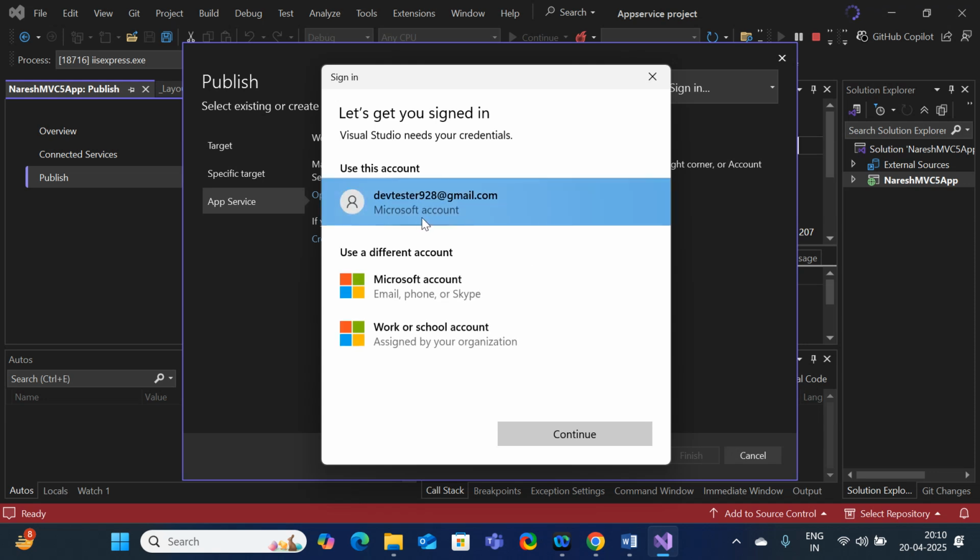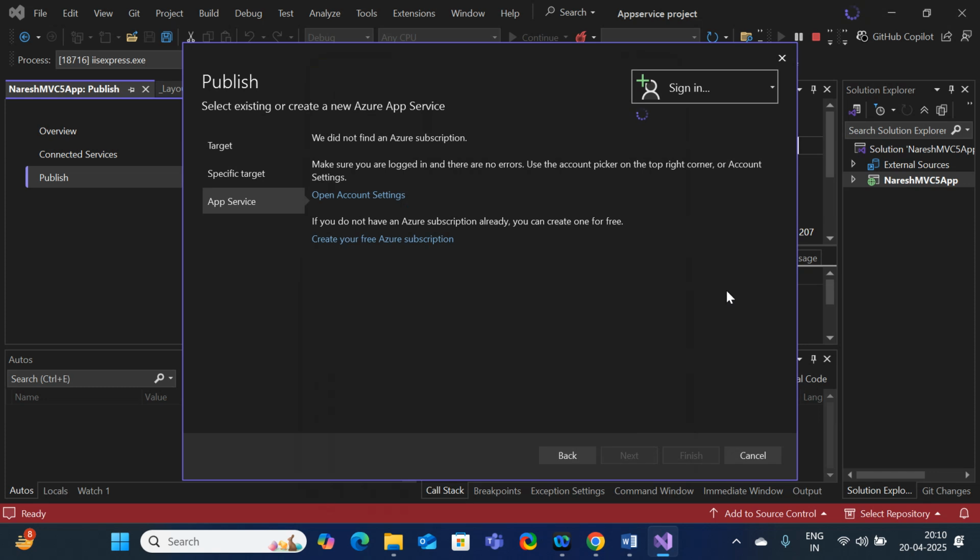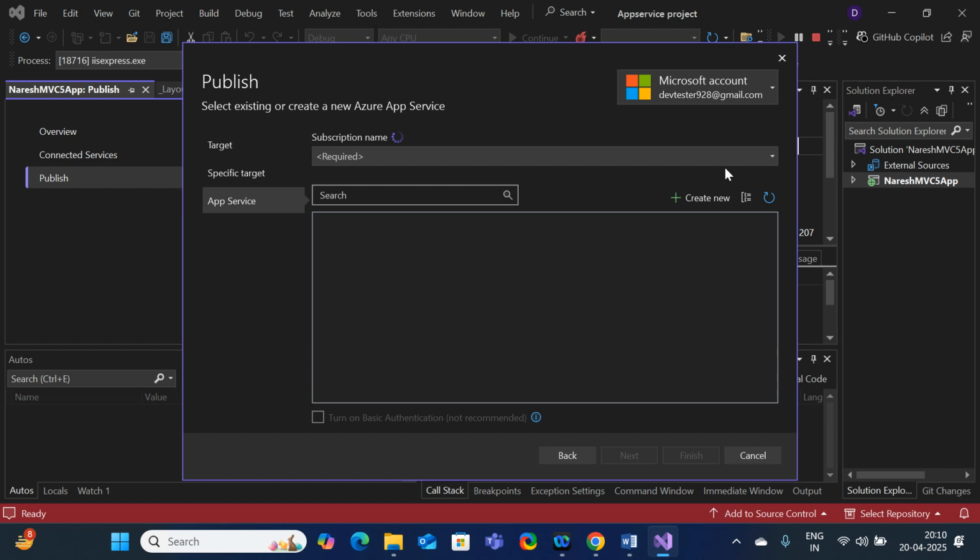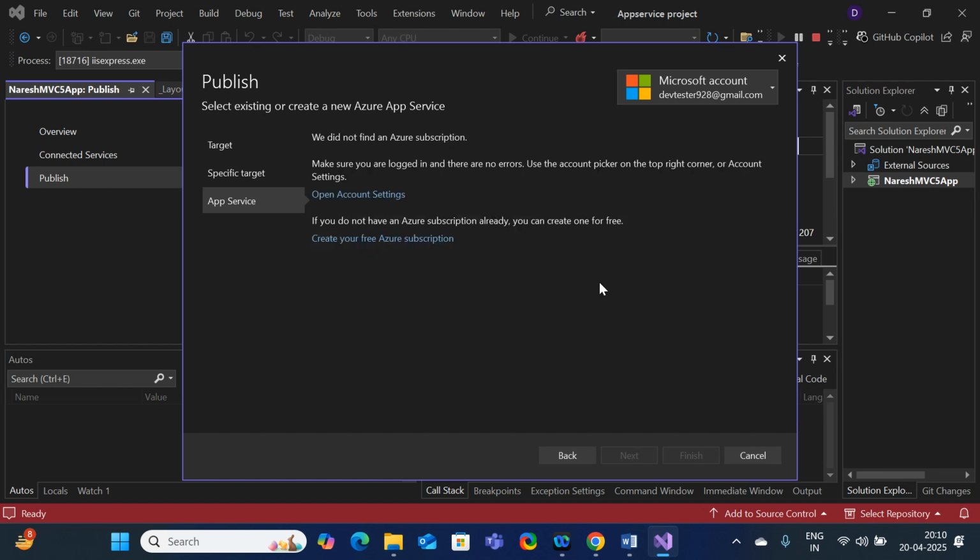Sign in with Microsoft. Here it is showing which account I have, DevTest 98. Just click on continue. It is asking you to enter the credentials as well. If it is asking, just enter the password. I am ready with the credentials. If you have your own account, please select your account. Then it is going to establish the connection to the Azure portal from your Visual Studio Code. Once the connection has been established, it is going to show to you.